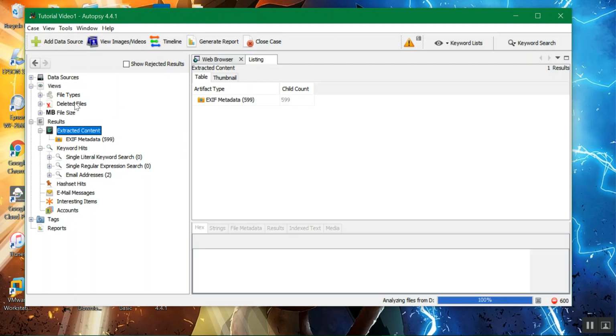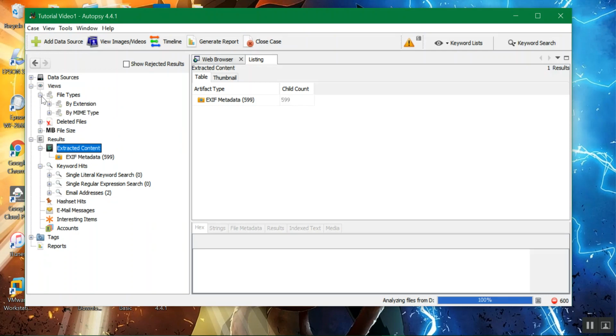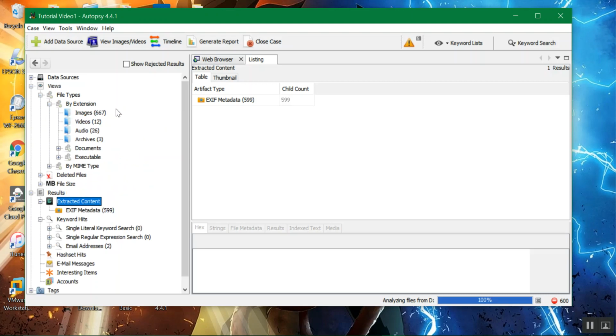There are different options you can choose when you're looking for files. Go to file types. You can search files by extension. As you can see, it sorted it all up, so that's a plus. You don't have to go through hoops and caves of files.